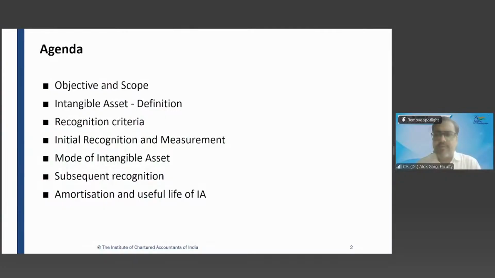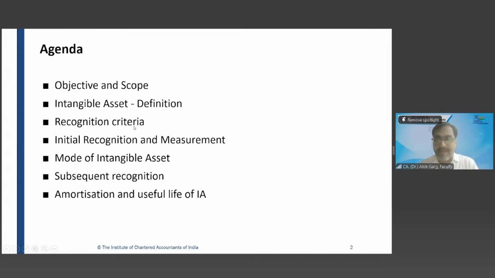We'll calibrate the definition of intangible asset. We'll spend a good time on the definition of intangible asset. Are you able to remember the definition of PPE? Do you remember the definition of PPE, property, plant, and equipment? Yes, sir. It's a tangible asset held for production, supply, administration, rental, for more than one period, which means 12 months. Yes. Then we'll discuss the intangible asset definition.